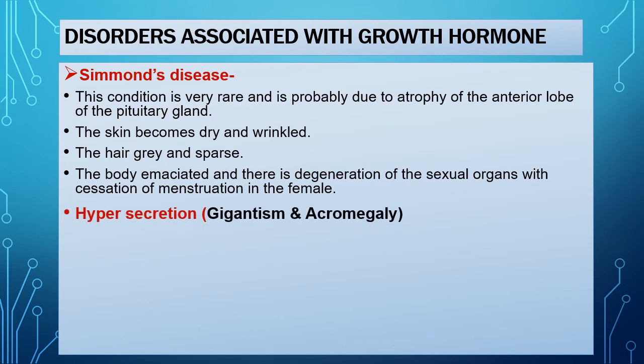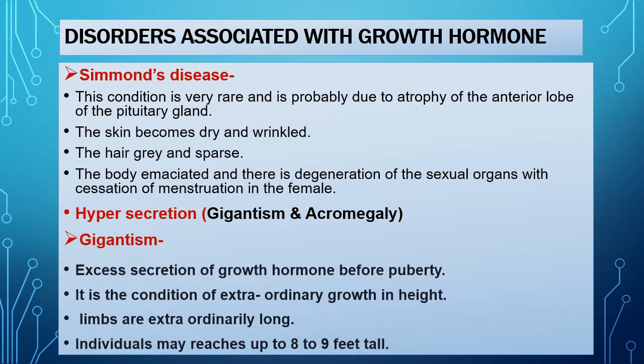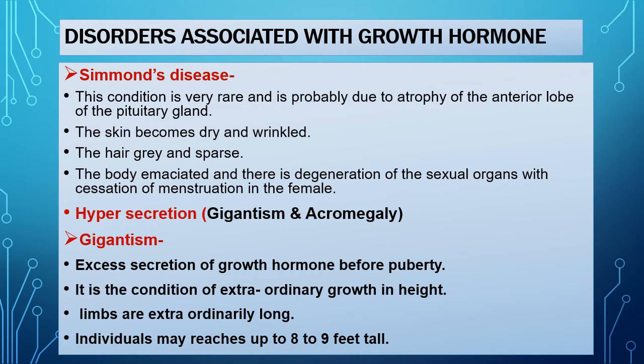Then hypersecretion of growth hormone results in disorders known as gigantism and acromegaly. Let us first see gigantism. Here, due to the excess secretion of growth hormone before puberty, there is extraordinary growth in height and the limbs become extraordinarily long, and individuals reach up to 8 to 9 feet tall.